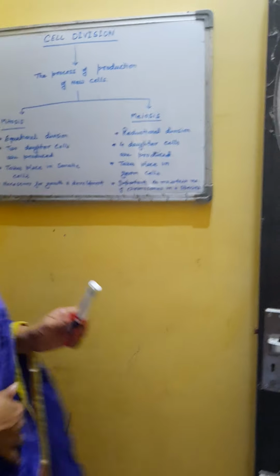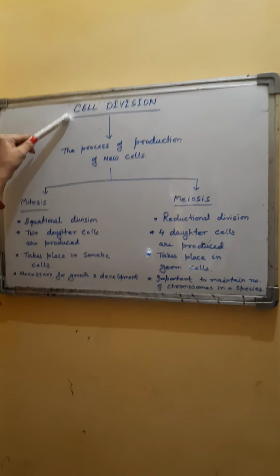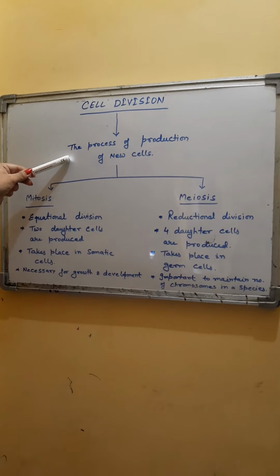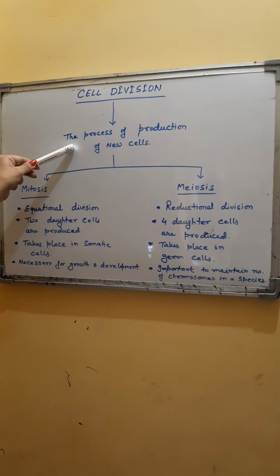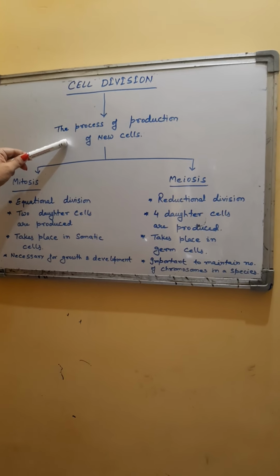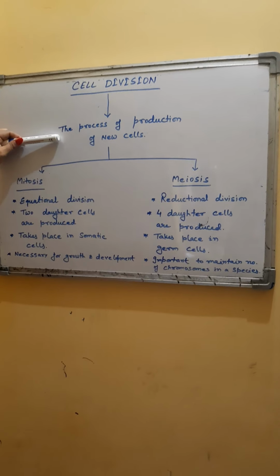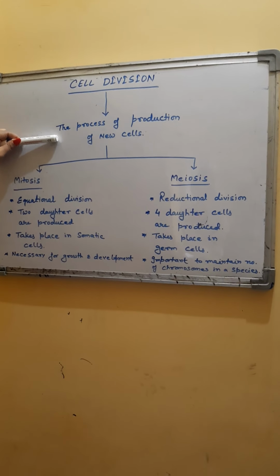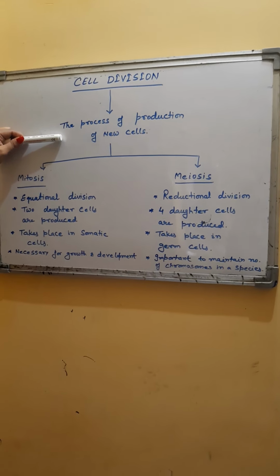Now we will discuss cell division in brief. Cell division can be defined as the process of production of new cells. Each cell divides and develops new cells.